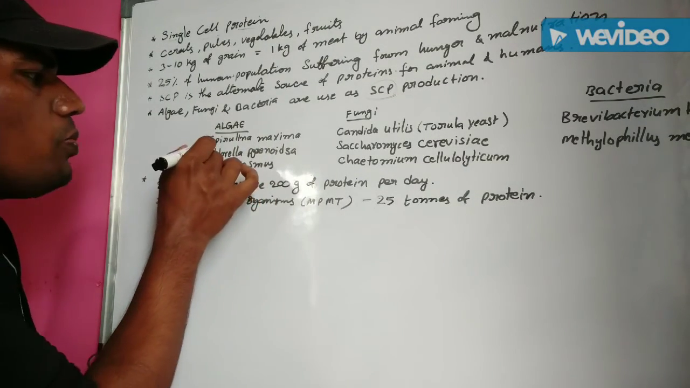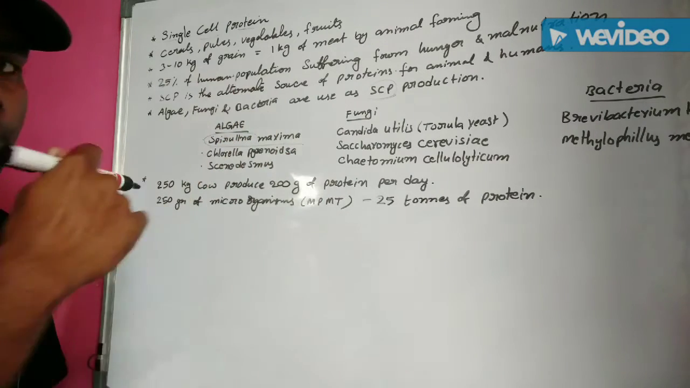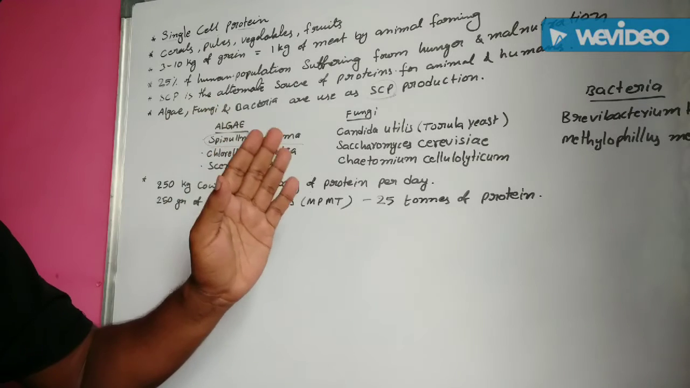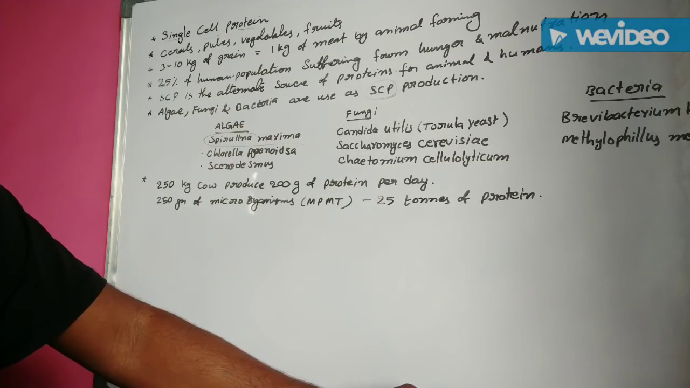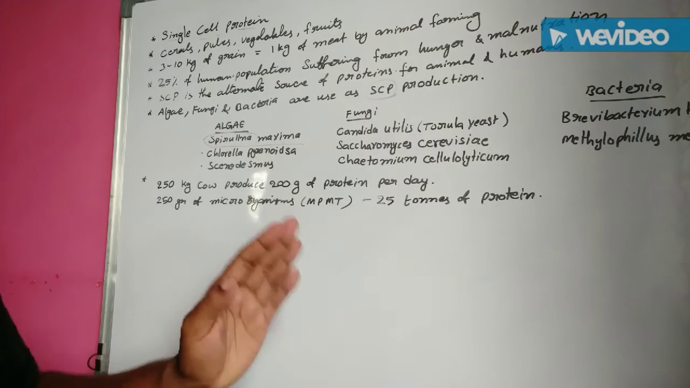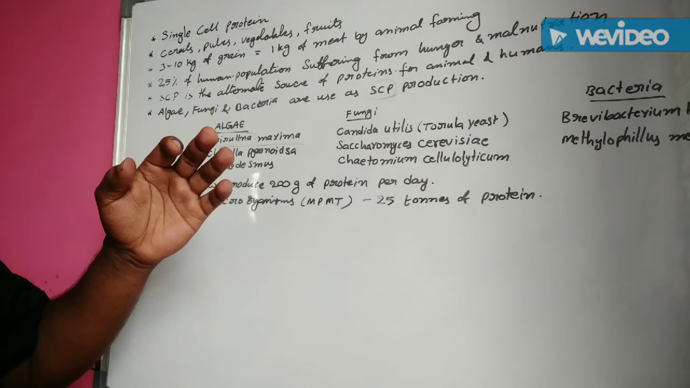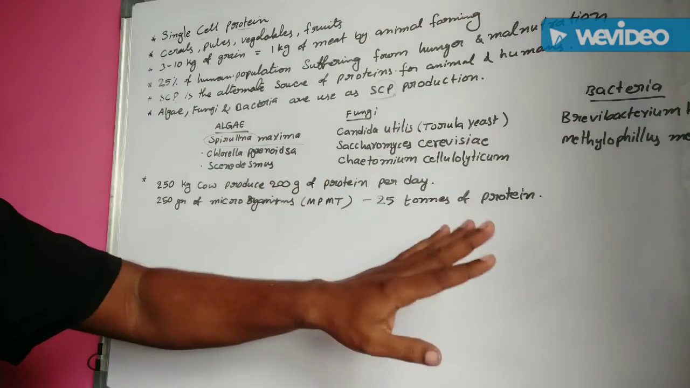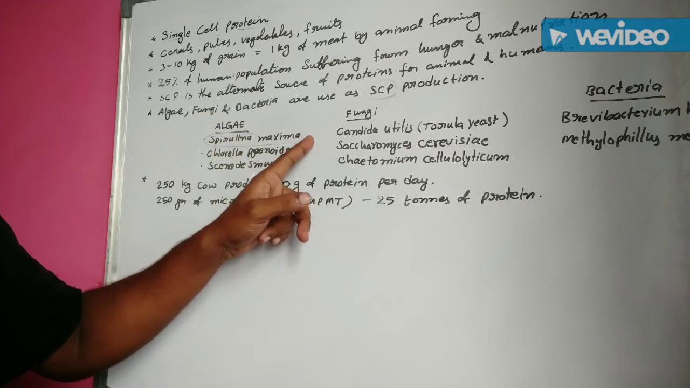Suppose Spirulina maxima. Spirulina maxima can grow easily on materials like wastewater from potato processing plants. This potato waste consists of starch. Next, animal manure and even sewage can be used to produce a large quantity of food which is rich in protein in that Spirulina maxima.